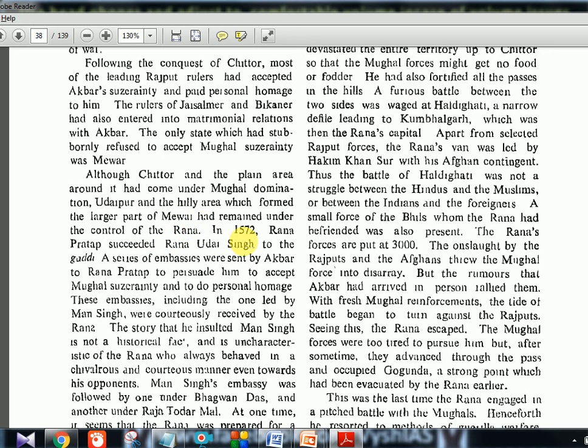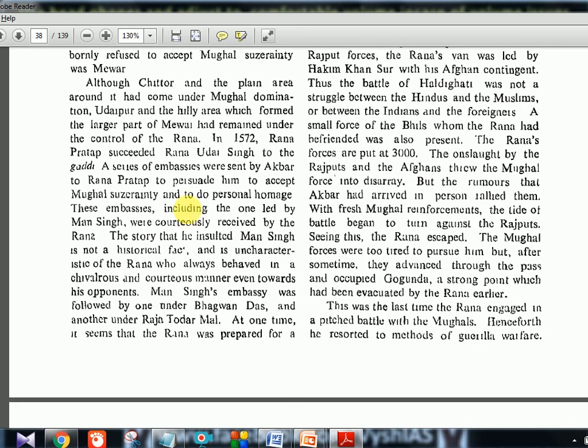In 1572, Rana Pratap succeeded Rana Uday Singh to the Gaddi. A series of embassies were sent by Akbar to Maharana Pratap. So many people Akbar will send. Here you will see Man Singh was sent, then Todarmal will be sent. This full story is that thing only. One version is there, like in movies and all, they show that Man Singh, who went to Rana Pratap's court, was insulted and sent back. But here they are telling it is not a historical fact, because Rana Pratap was of a courteous manner, he behaved well with everyone. So he would not insult anyone who comes to the court. That is what is told here.